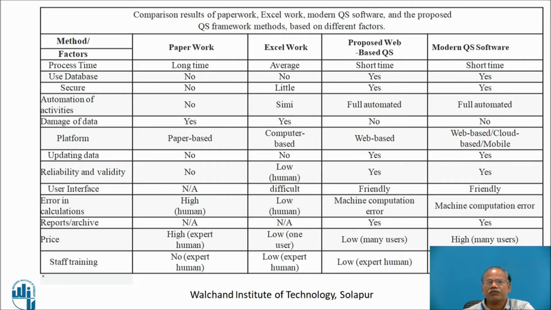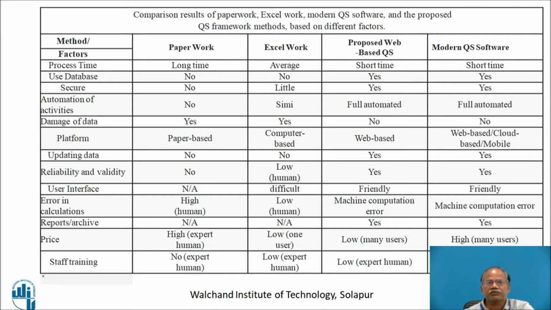There is no need of database, or there is no provision of database in some of the softwares such as the one that we are using in computerized work. However, there are these two methods, modern softwares and proposed web-based quantity surveying softwares, which are taking user database. Directly they fetch it from there.